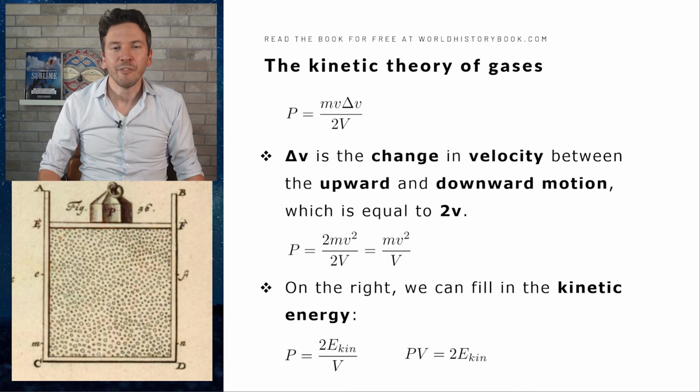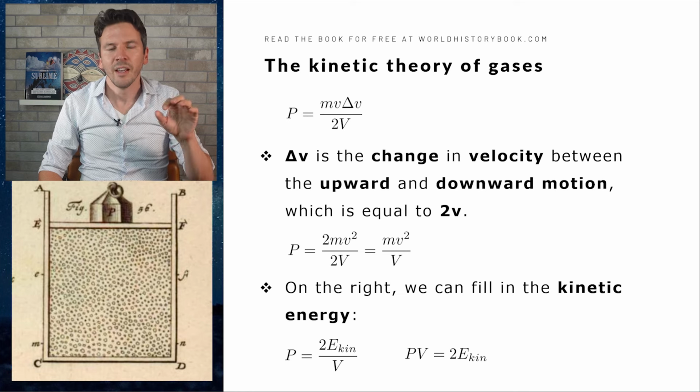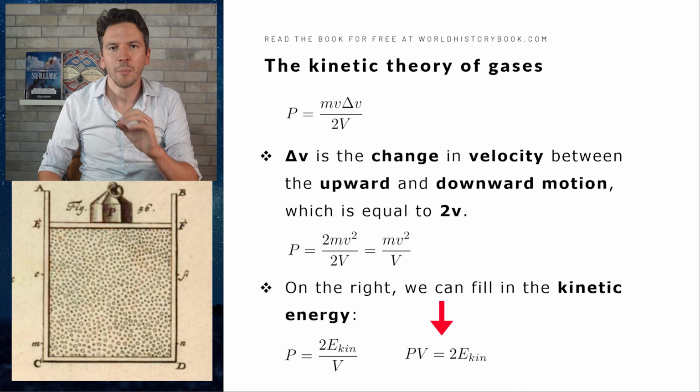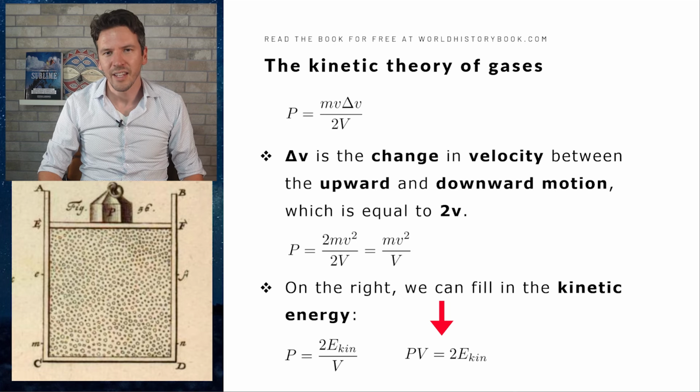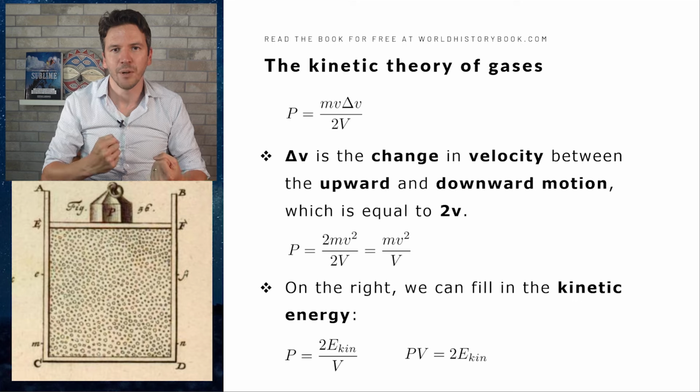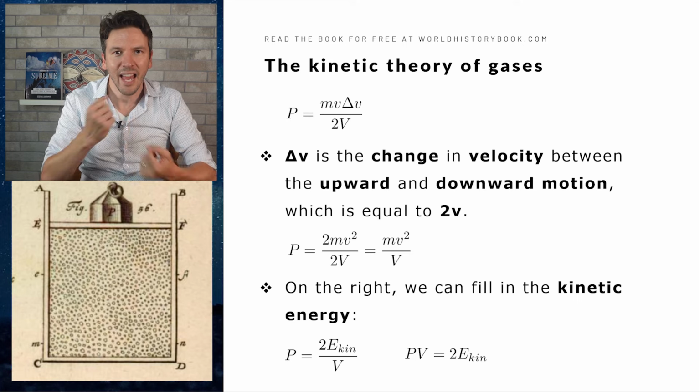And this formula can be simplified even more. For perhaps, if you remember your physics from high school, you remember that mv squared is 2 times the kinetic energy. The formula for the kinetic energy is half mv squared. So mv squared is twice the kinetic energy. If we now take the V to the other side of the equation, we end up with P times V, the pressure times the volume, is equal to 2 times the kinetic energy. And this is a very useful result. For we see now, as promised, that Bernoulli found that the pressure of that gas particle is related to the kinetic energy of that particle.